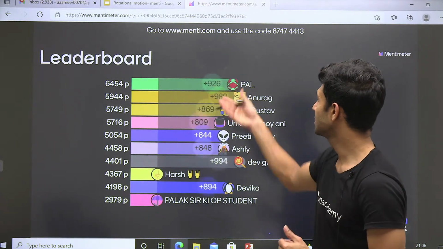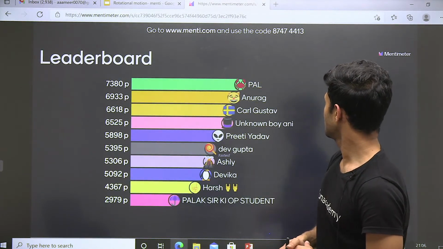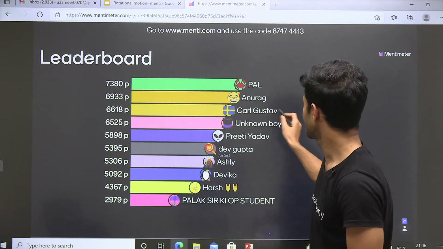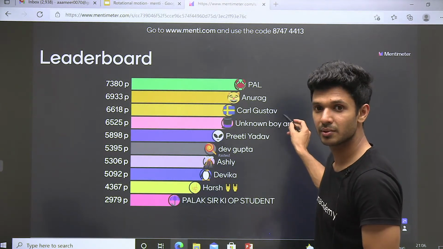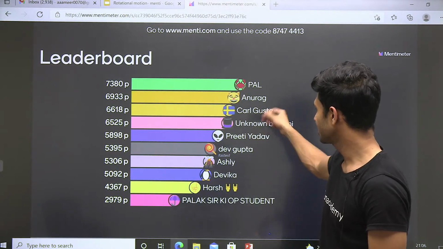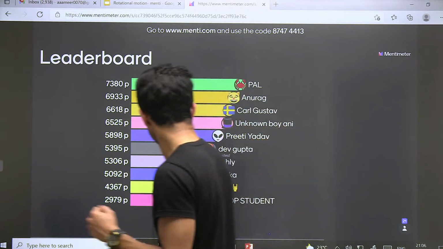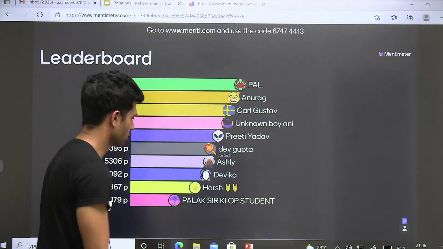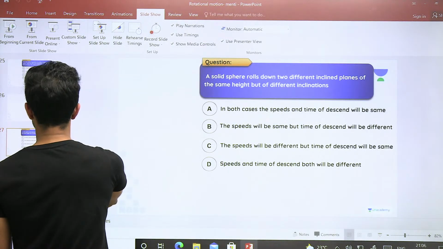बढ़िया बात है. Leader board पे क्या है? Very good, Pal is now on the top. Anurag came to the second position. Anurag, very good. Carl, we have Annie is there. Then what happened to Annie? Give everyone the tough fight. And Preeti, we have Dev. Dev is constantly increasing. Very good, Dev. Ashley, Devika, Harsh, Palak sir की OP student. Very good. बिल्कुल बढ़िया. तो क्वेश्चन तो let's do it.